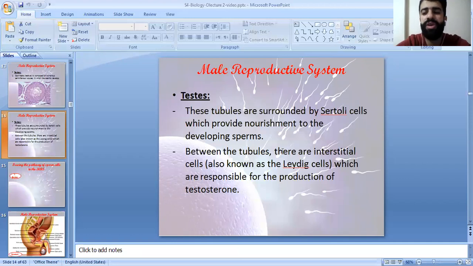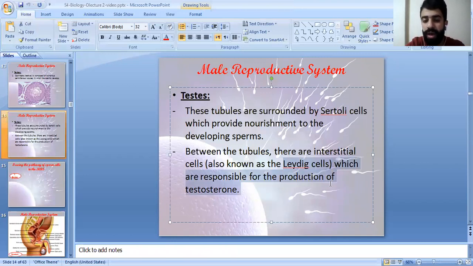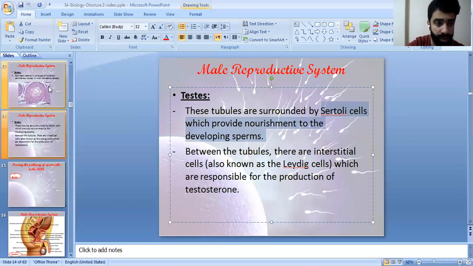So these tubules are surrounded by Sertoli cells. These provide the nourishment to the developing sperm. Between the seminiferous tubules, we have interstitial cells. They are called the Leydig cells. Leydig cells are responsible for the production of the primary male sexual hormone, which is called testosterone, while Sertoli cells provide the nourishment for developing sperm. They nourish the developing sperm.